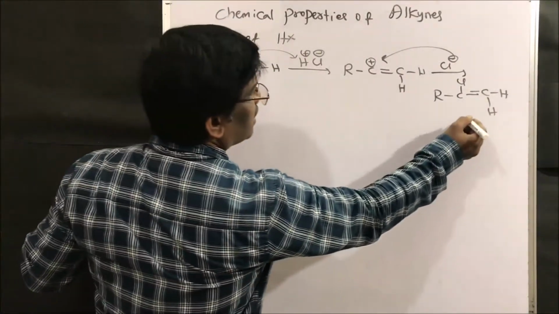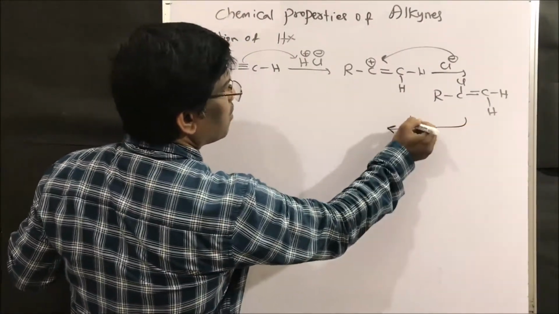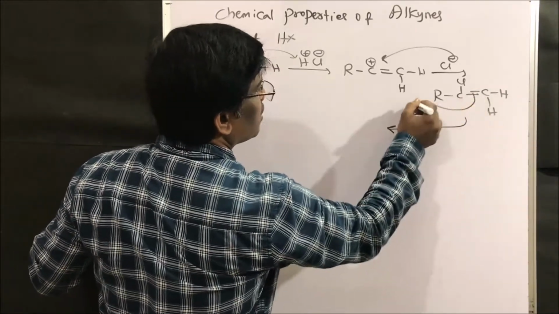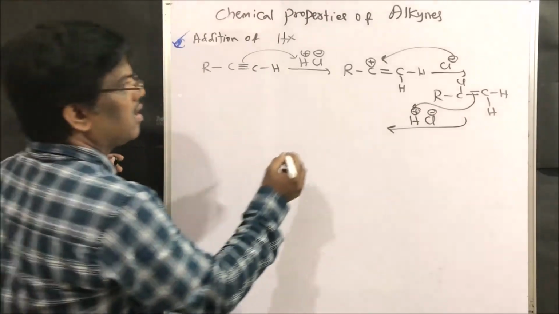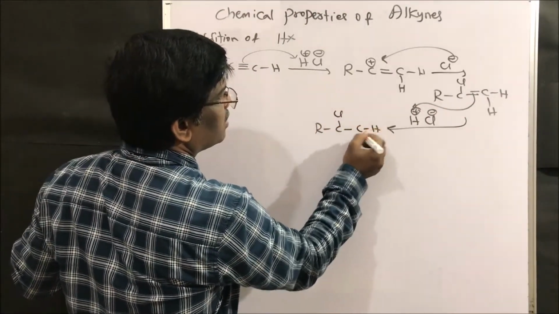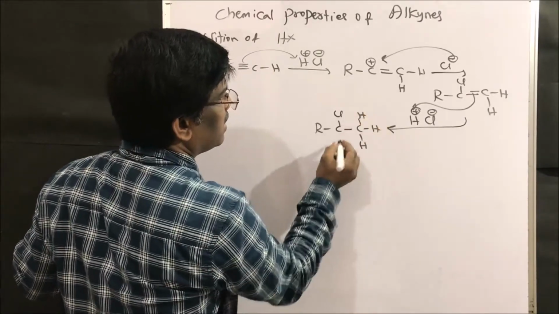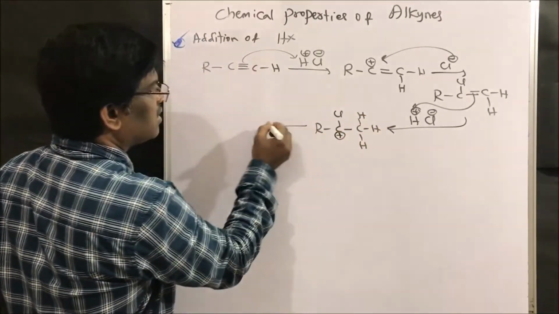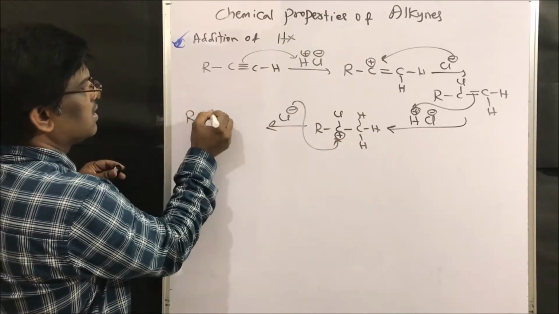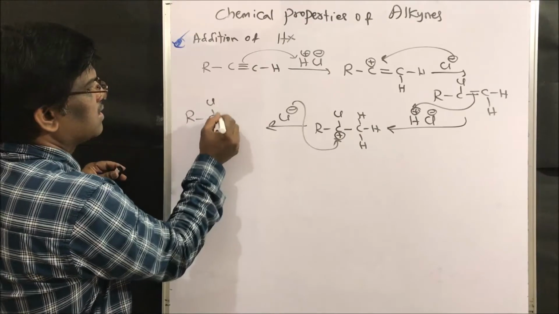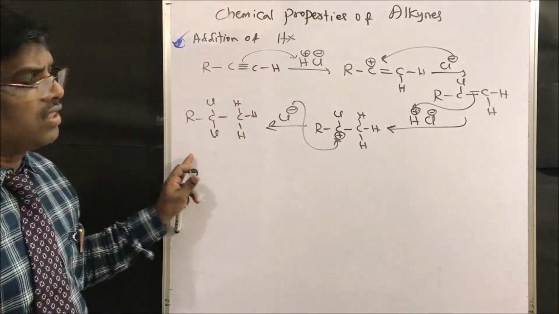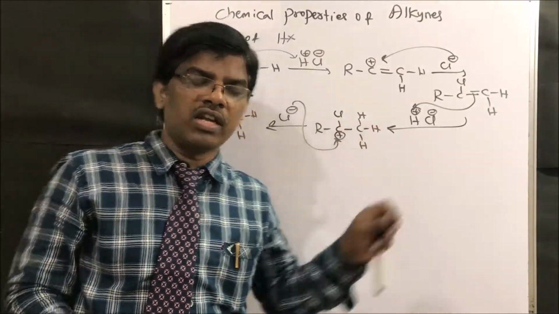This further adds another molecule of HCl, H plus Cl minus, giving a positive charge, and next it attacks here to give RCCl2CH3. This is how it follows Markovnikov's rule.